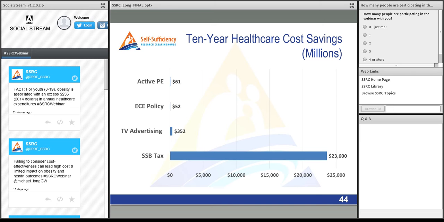We do see, and we estimated, a savings of $23.6 billion in healthcare costs nationally from doing the sugar-sweetened beverage excise tax. And I think this is part of the reason that the sugar-sweetened beverage excise tax is on top of the policy agenda in childhood obesity now, is that we think it would result in near-term healthcare cost savings, primarily due to the fact that it doesn't just reach children, it also reaches adults. And by reducing slightly adult obesity levels at the same time that we're targeting childhood obesity, we have a chance to cut near-term healthcare costs and to reduce childhood obesity.